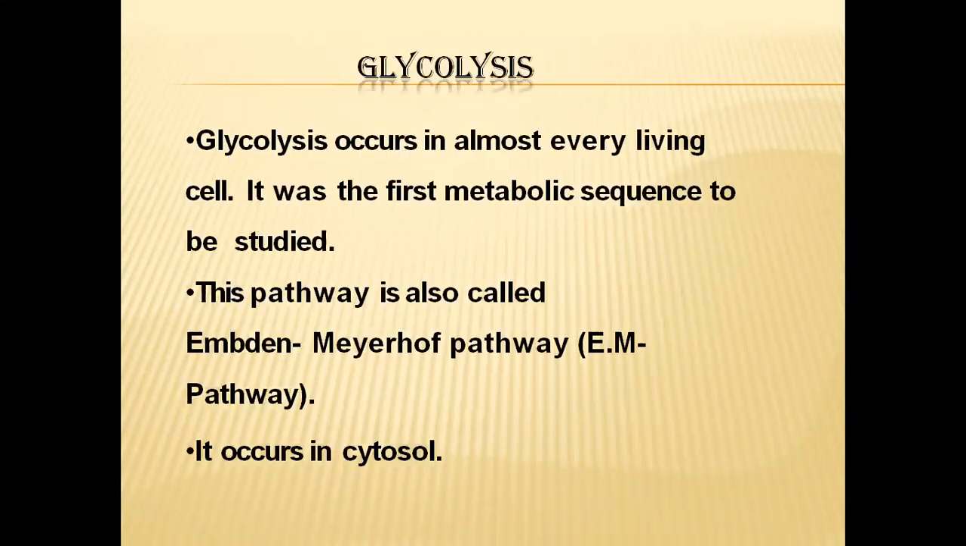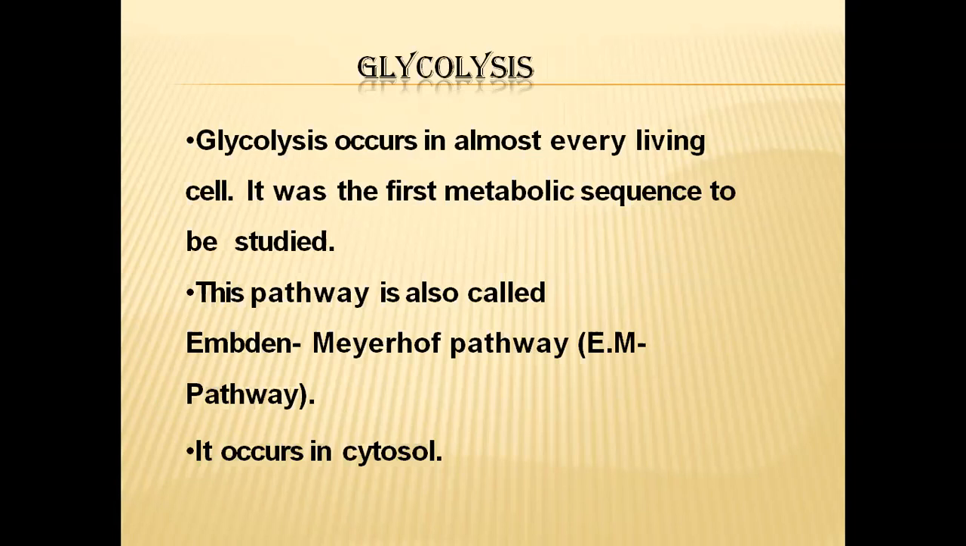And coming to our original topic, that is glycolysis. This glycolysis also is one type of pathway. Usually we consider glycolysis as a catabolic pathway. And this glycolysis occurs in almost every living cell. In all the cells, this will be taking place. And it is the first metabolic sequence to be studied. So in metabolism, in biochemistry, or in biochemical investigations, the first pathway to be studied is glycolysis.